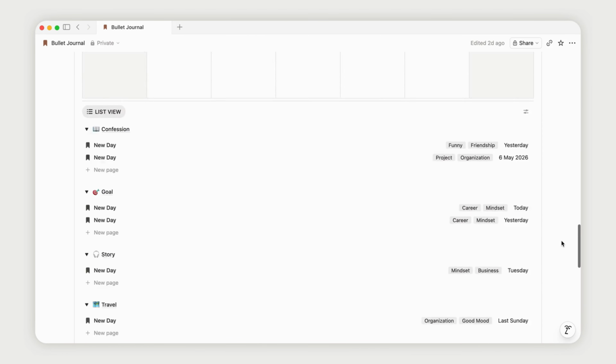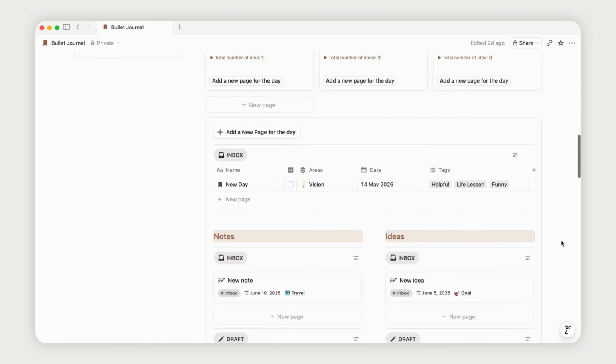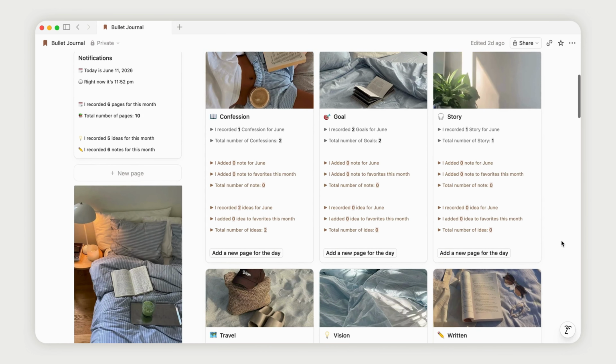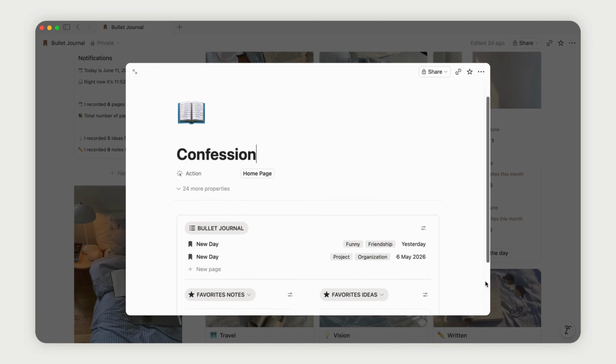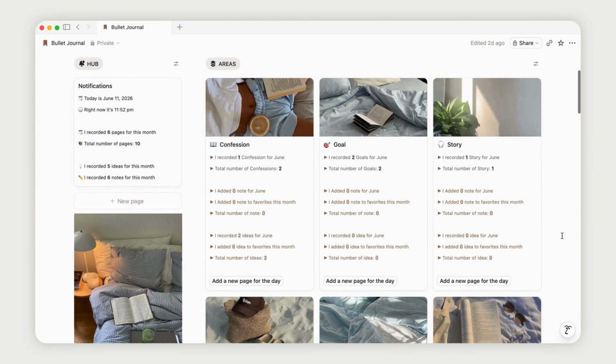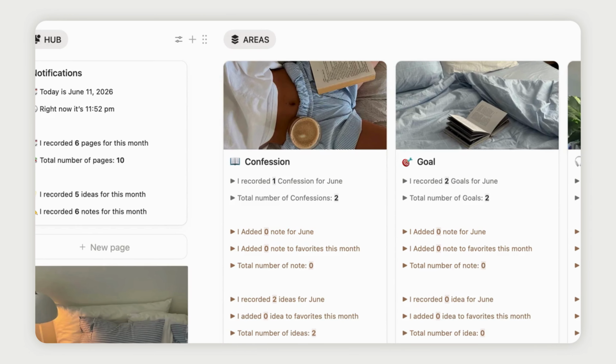Before creating this setup, I used to keep a physical journal from time to time, but honestly, I'm a very digital person. I love having everything in one place, being able to search through my notes instantly, and customizing my system however I want. That's exactly why I built this bullet journal. And honestly, I think it's one of the best bullet journal setups I've ever made in Notion. So let me show you how I use it.